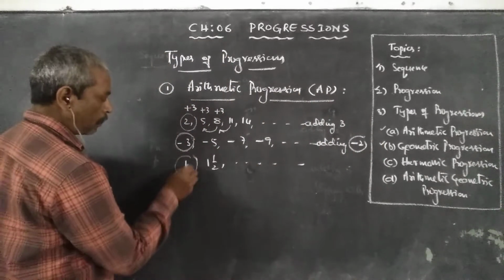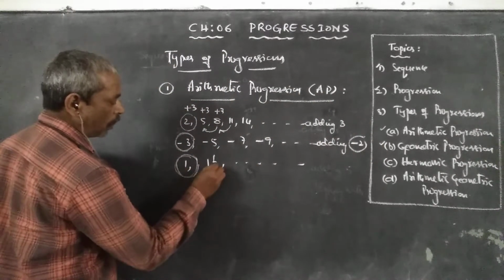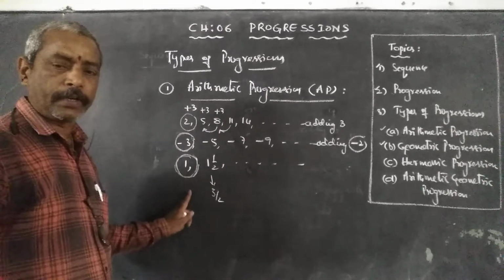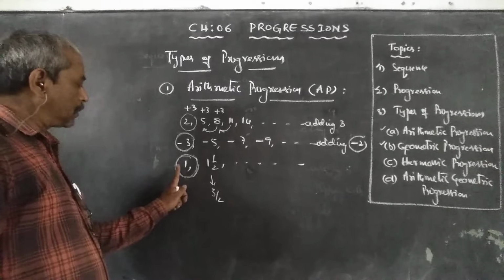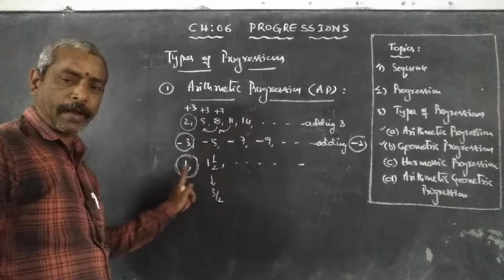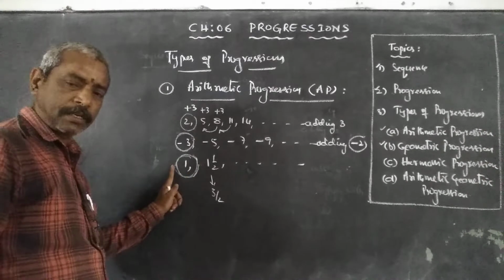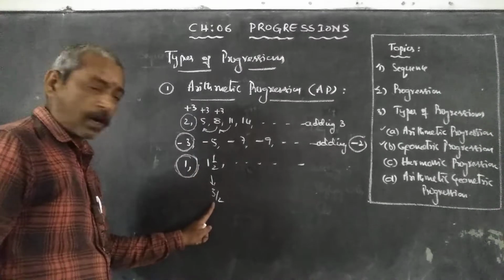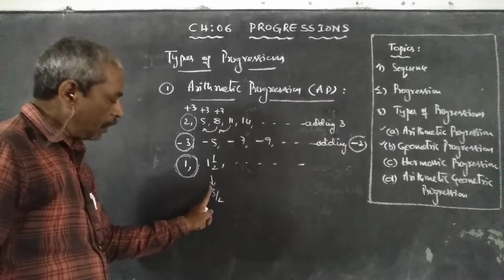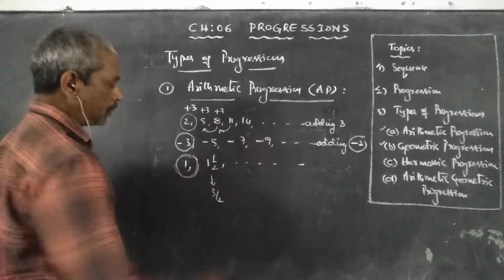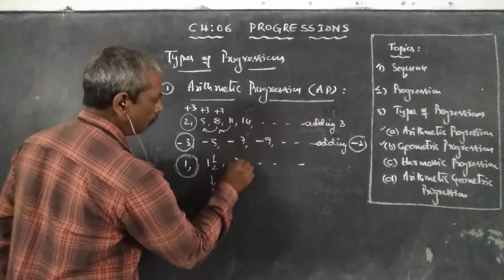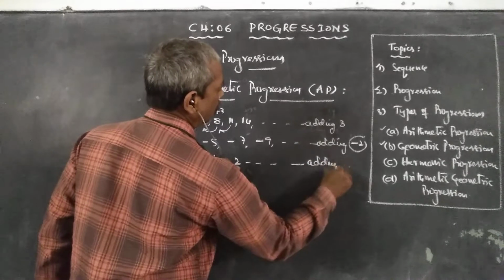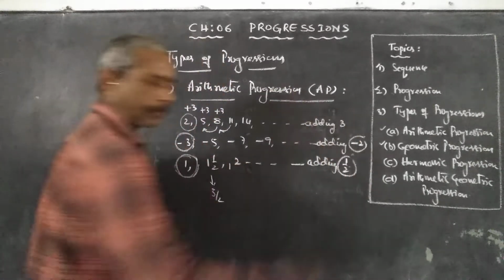Now in this example, except the first term, 1 by 2 is nothing but 3 by 2. That means I am adding 1 by 2 to the first number, so the second number 3 by 2 is obtained. Again adding 1 by 2: 3 by 2 plus 1 by 2 is 4 by 2, that is 2, and so on. So here we are adding 1 by 2.